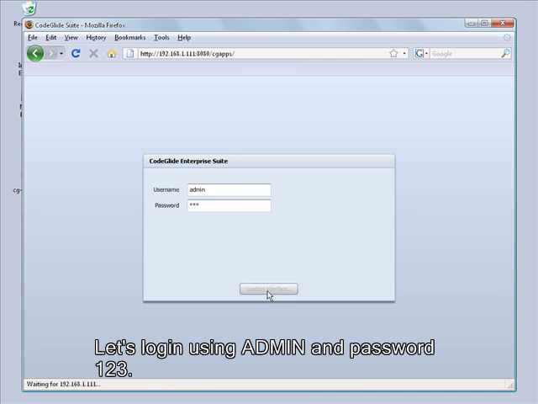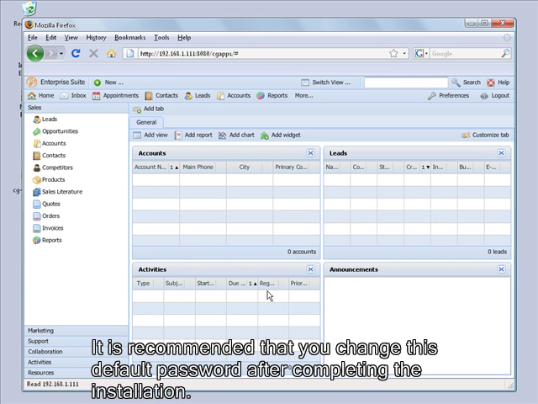Let's log in using admin and password 123. It is recommended that you change this default password after completing the installation.